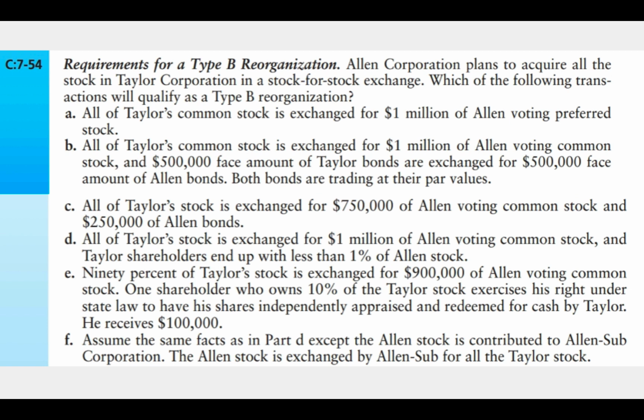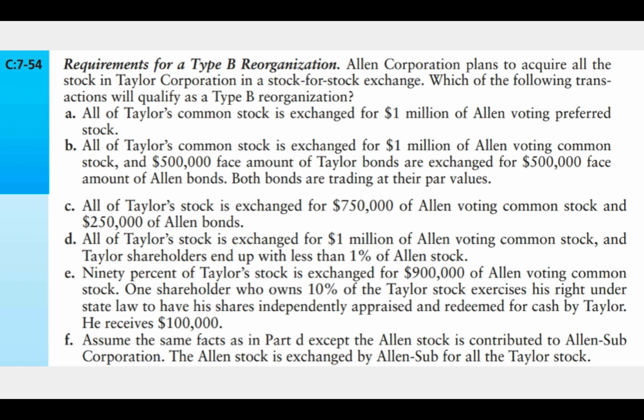One shareholder who owns 10% of the Taylor stock exercises his right under state law to have his shares independently appraised and redeemed for cash by Taylor. He receives $100,000. Okay, so yes, this works because Allen, who is the parent, acquires 90% of the Taylor stock. So Allen only had to acquire 80%, Allen acquired 90%, and Allen acquired it solely for voting common stock. This shareholder who had his shares redeemed will have tax consequences based on that redemption, but it doesn't spoil the